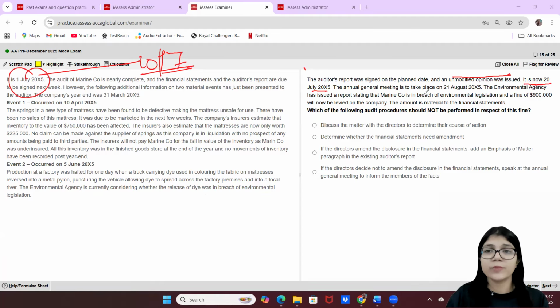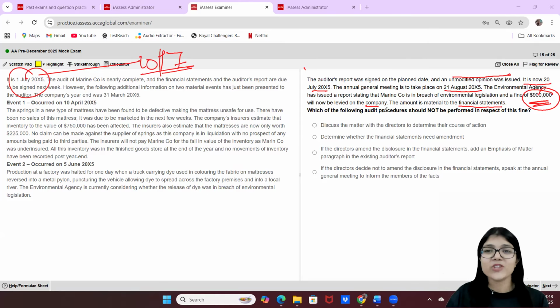The annual general meeting is to take place on 21st of August. So there is going to be an AGM after the report has been signed, on 21st of August. The environmental agency has issued a report stating that the marine company is in breach of environmental legislation, with a fine of $900,000 now to be levied on the company. The amount is material to the financial statements. Of course, it is material. It is a lot of money, right?